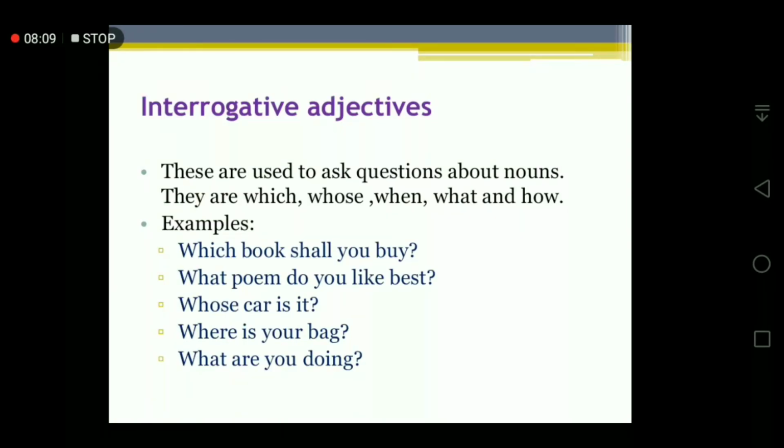Then interrogative adjectives. They are used to ask questions about nouns. As you already know about interrogative sentences and interrogative pronouns, interrogative adjectives are the same, but they modify the noun. That's why interrogative adjectives are used to ask questions about nouns. They are which, whose, when, what, how, where. All these WH words we call interrogative adjectives.